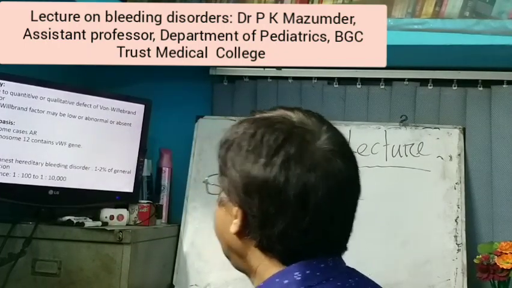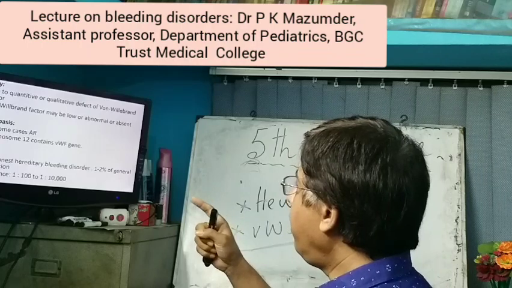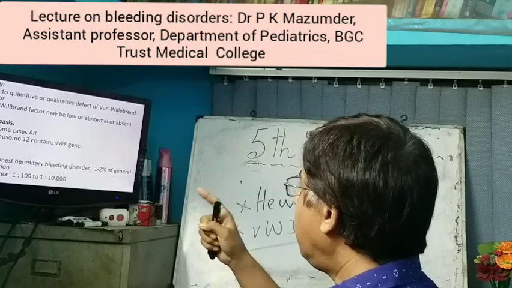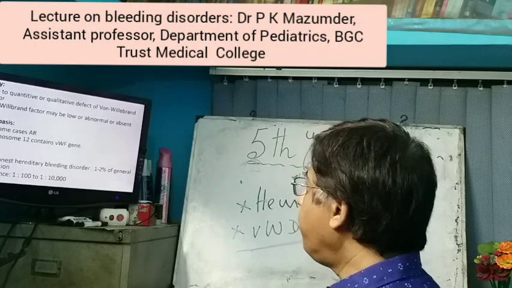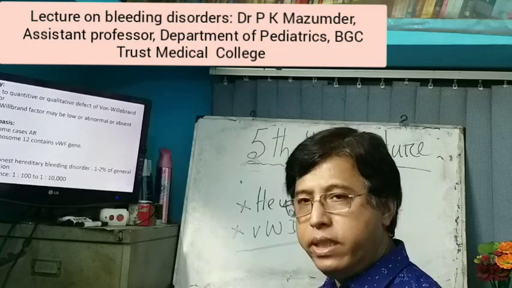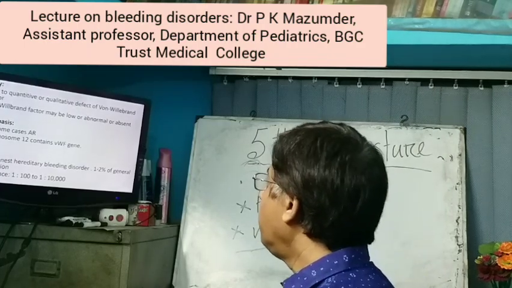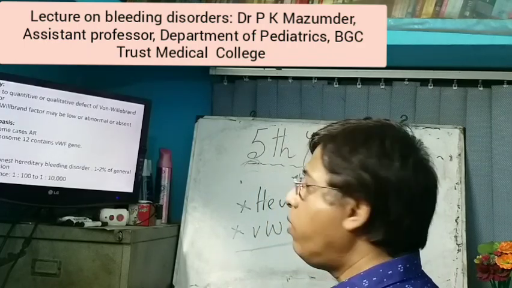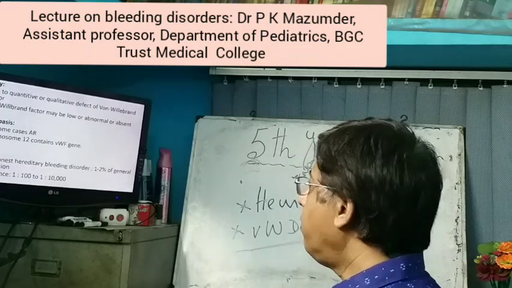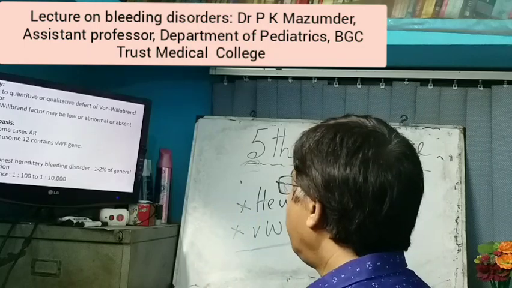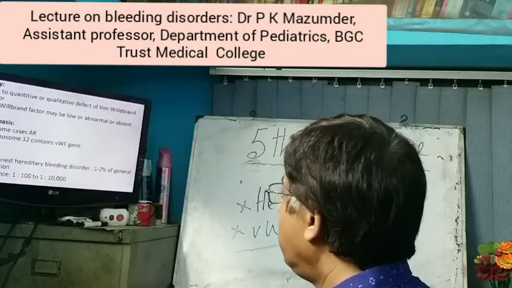Now etiology, be careful and look at the etiology. Due to quantitative or qualitative defect of von Willebrand factor. Von Willebrand factor may be low, may be abnormal, may be absent. So be careful, may be low or abnormal or absent.